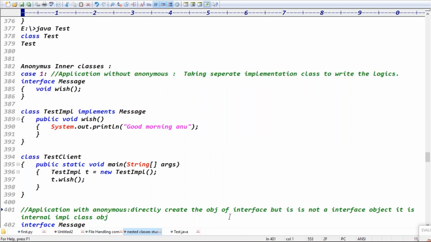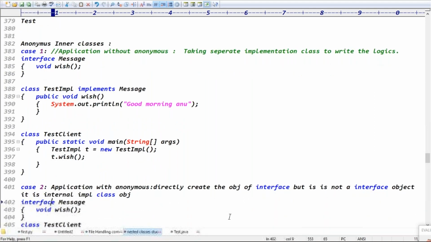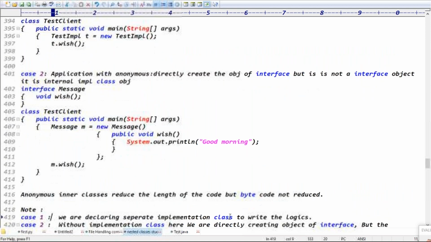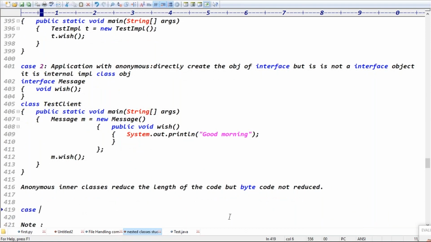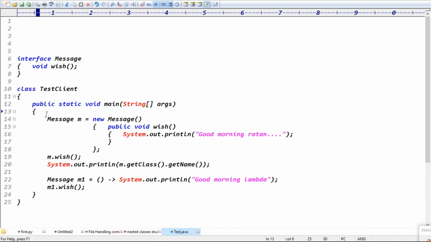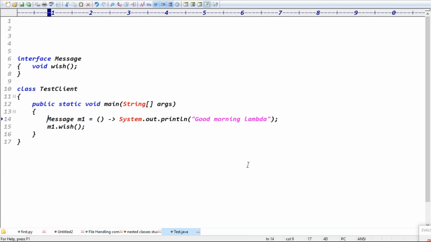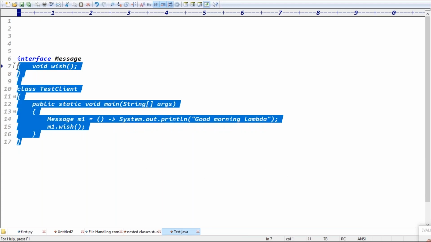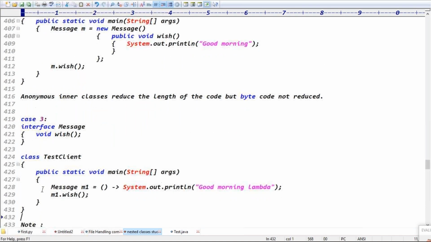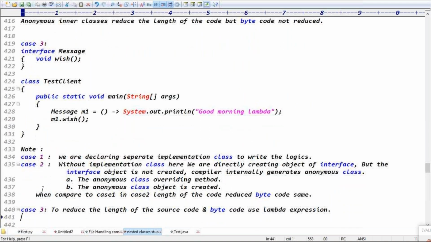Application with anonymous inner class, this is case two. And I can take case three now, with only lambda expression, without the anonymous class. Then what happened, guys? In case three, the length of the code is reduced and even a separate class is not generated, right? Exactly. So this is case three. This is the explanation about the three cases.